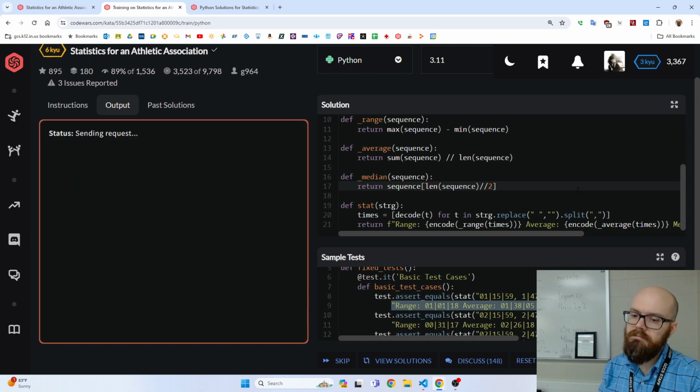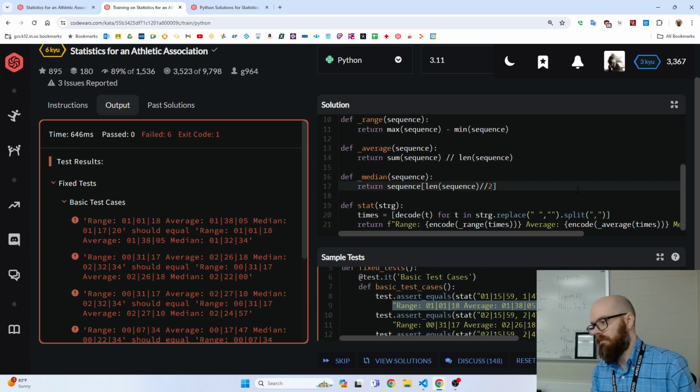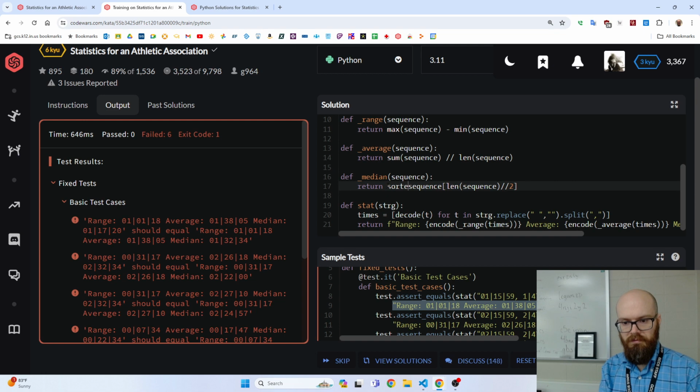Is that right? No. And the reason why is because I forgot to sort. The median only makes sense if they're in order, and they're not actually given to us in order except by pure luck. So maybe I'll go sorted sequence at that index.